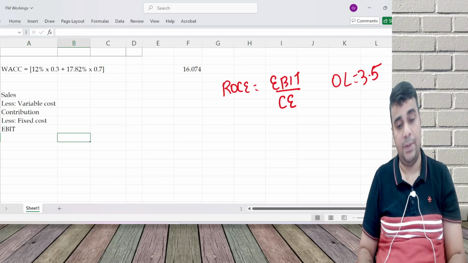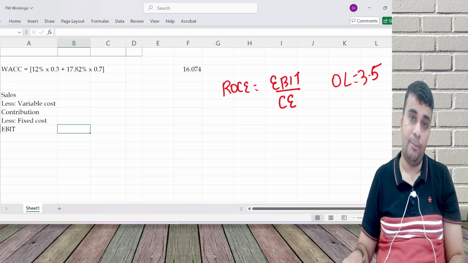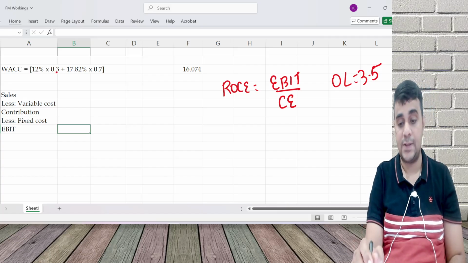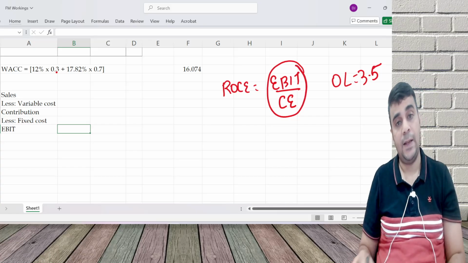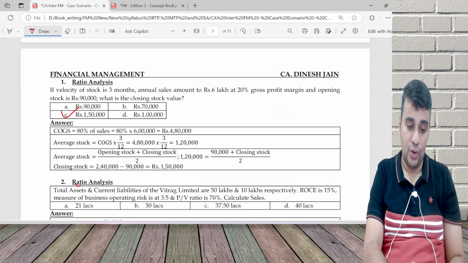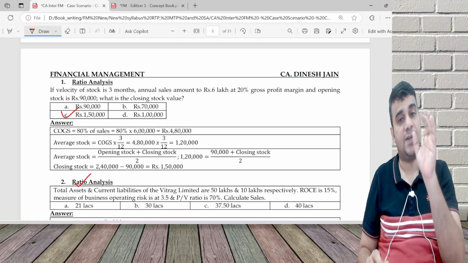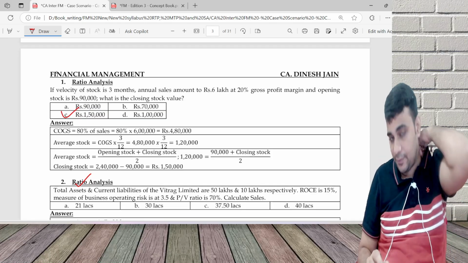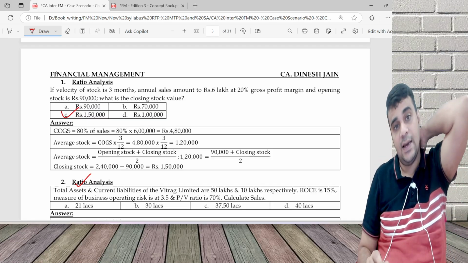Working in reverse, EBIT is equal to 15% into capital employed. What is capital employed? Total assets minus current liability, that is, fixed assets plus current assets minus current liability.